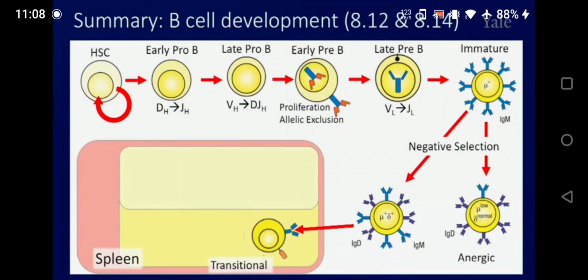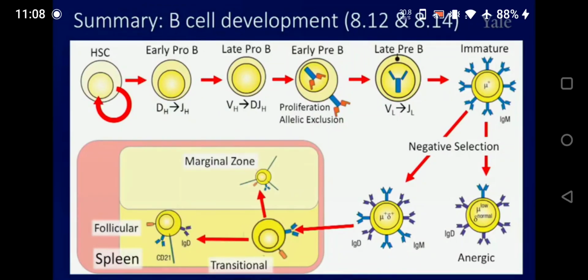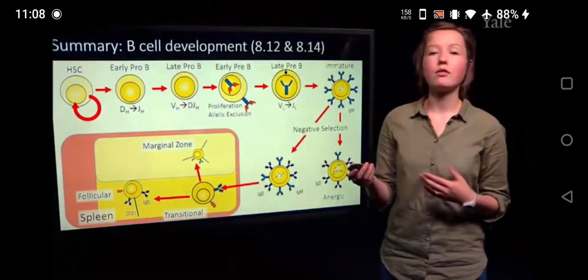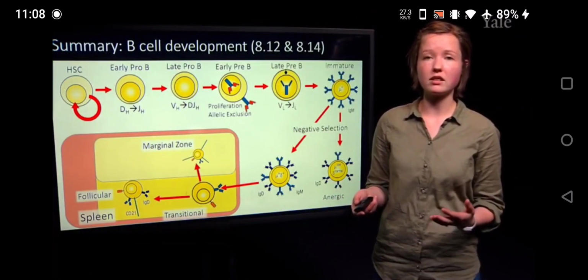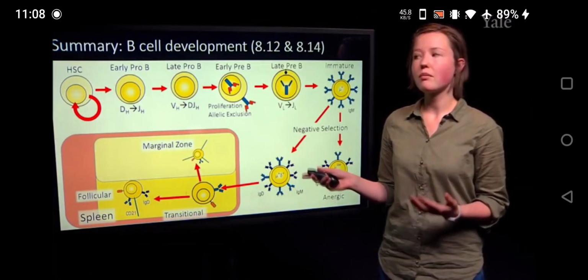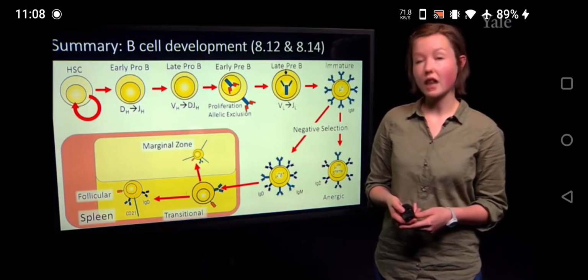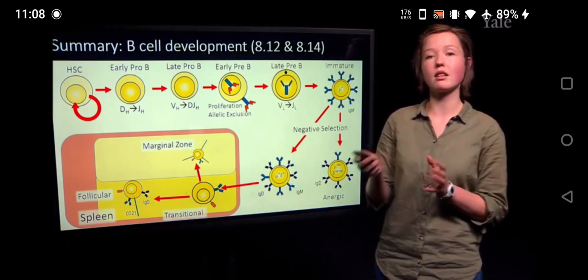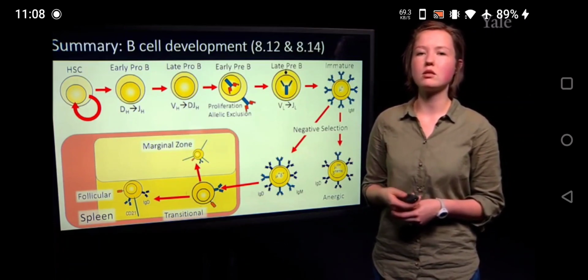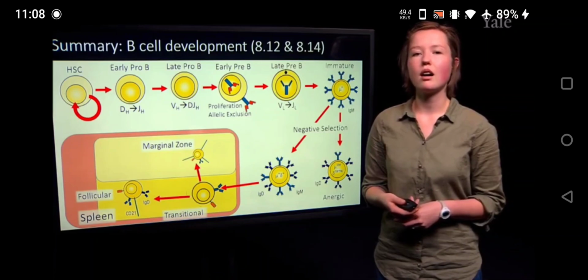And at this point, some of them will move into the marginal zone of the follicle, or others will move to the follicular zone of the follicle, and we will talk about functional differences between marginal zone B cells and follicular B cells later on. But just something to note is that because of the location of the marginal zone B cells, because they're located on the outside of the follicle, they're typically referred to as the first responders of the B cell immune response.